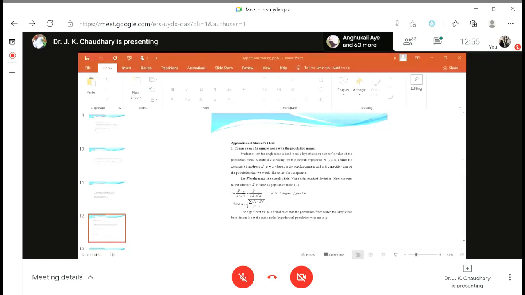Here, second year is a separate class and first year is a separate class. We have conducted one test, maybe out of 100 marks, and now we want to see which class performance is better, first year or second year. We conducted one test and recorded their marks. So on the marks, we have to decide which class performance is better. This type of comparison is known as independent sample t-test.